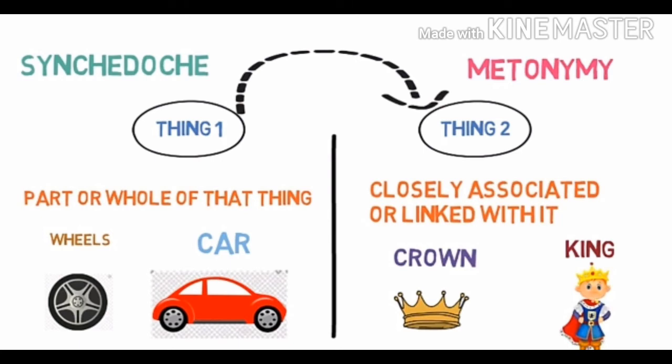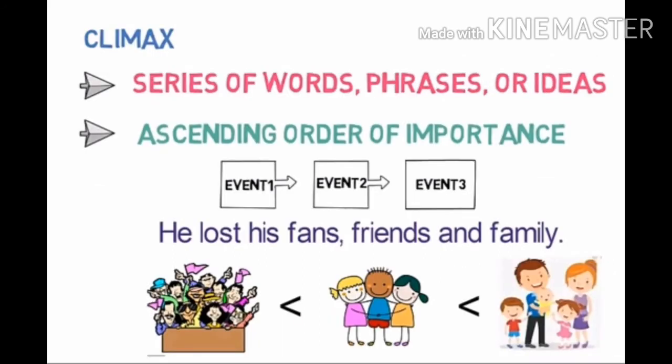Now let's go towards the next one, which is climax. Climax is a figure of speech where a series of words or phrases or ideas are arranged in ascending order of importance. In the sentence, all the events are in sequential order. Let's look into an example of it. For example, he lost his fans, friends and family. So if you see the three words in comparison, the least important are the fans, then come the friends and then comes the family. So climax is used here. The words are in the ascending order.